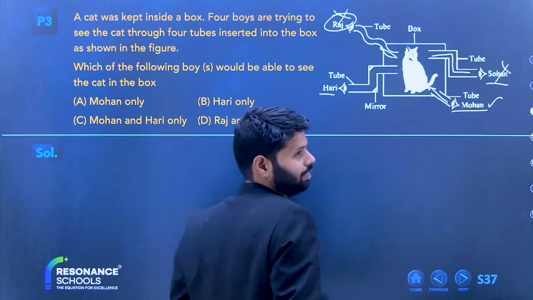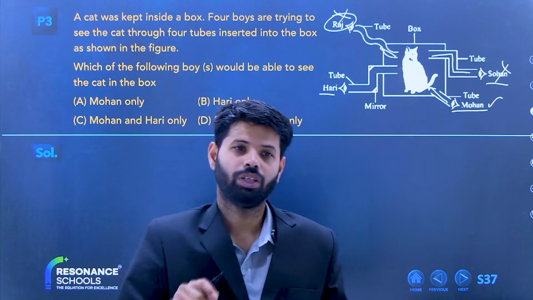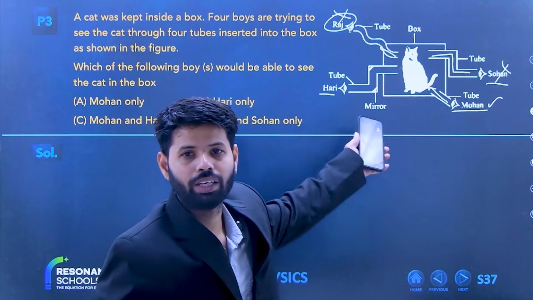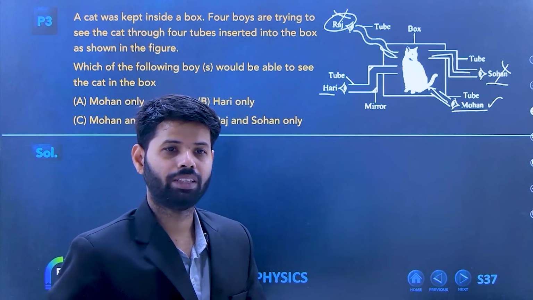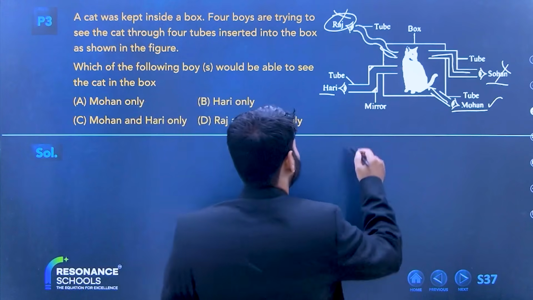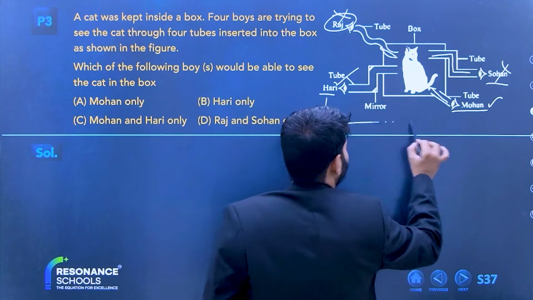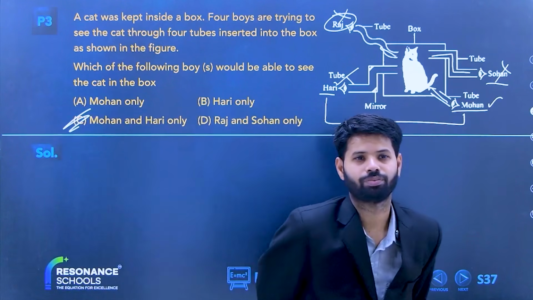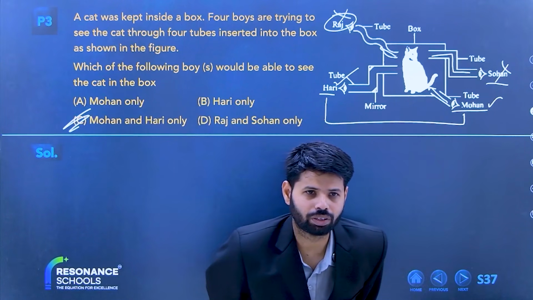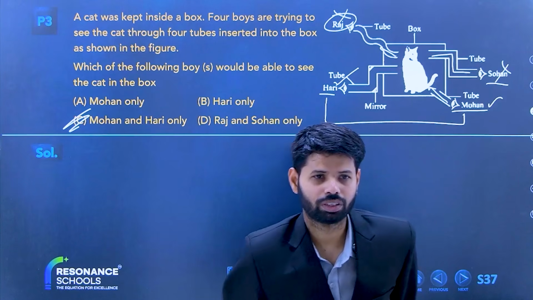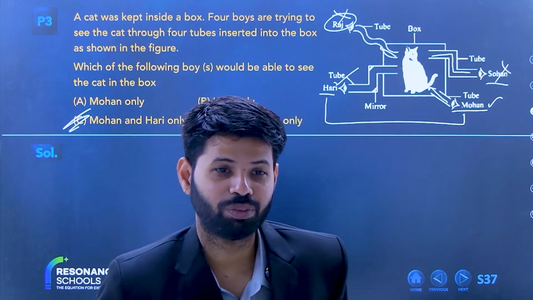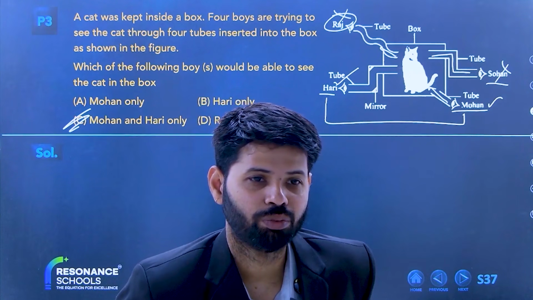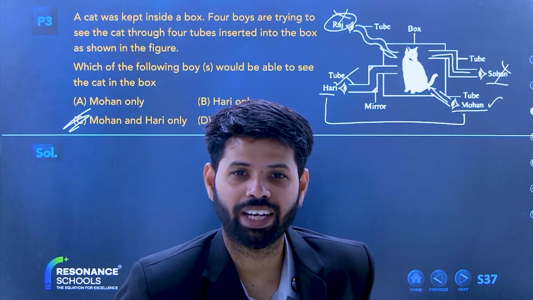But can Hari see? Tell me, yes or no? Can Hari see the cat? No, sir. Who is saying no, sir? Beta, Hari is seeing through a periscope. That's why it is a yes. Hari will be able to see. So that is why Hari and Mohan. Where are Hari and Mohan? Option number C. Tell me any doubts in this. Tell me if anyone has any doubt in this. No means no doubt, right?